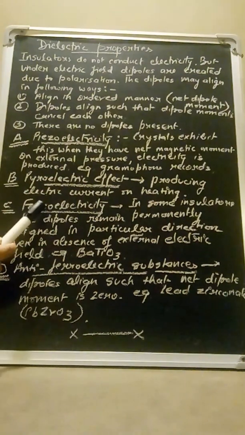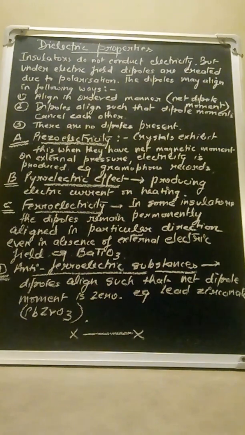The third effect is ferroelectricity. In some insulators, the dipoles remain permanently aligned in a particular direction, even in the absence of an external electric field. Whether the external electric field is removed or it is still there, the dipoles once aligned remain permanently aligned in a particular direction.